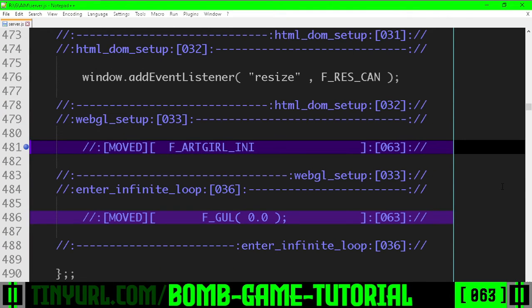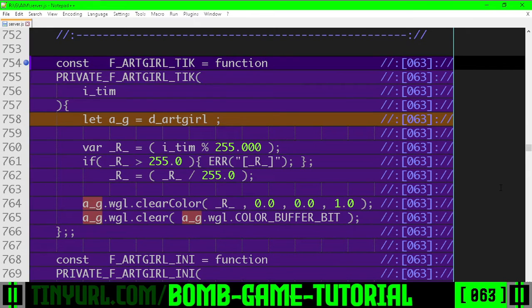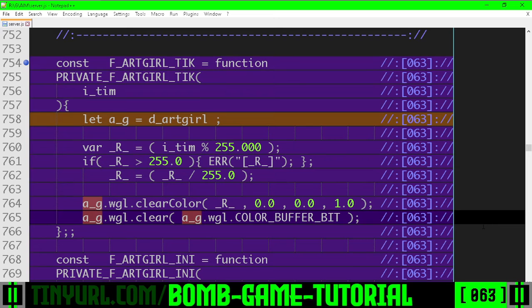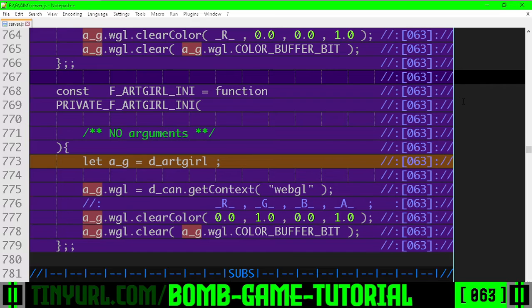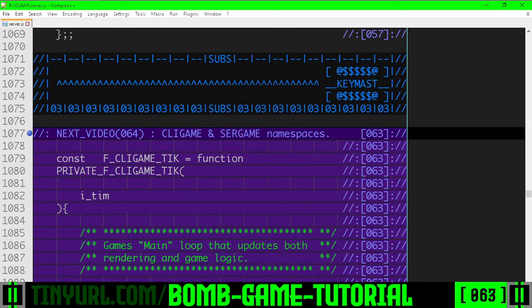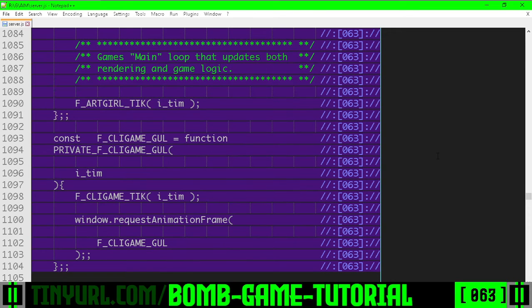Refactored. Moved, also refactored. ArcGirl tick is just a refactor of some code that should look obviously suspiciously familiar. ArcGirl INI, also refactored, should look very suspiciously familiar. Clygame tick, also very suspiciously familiar. And Clygame game update loop, goal, also should be suspiciously familiar.